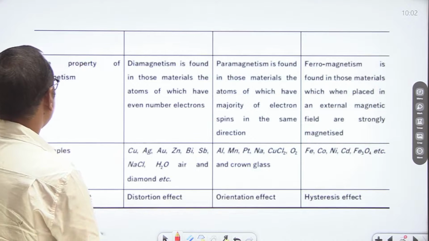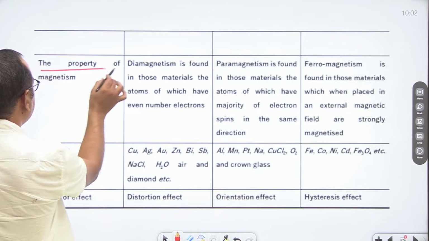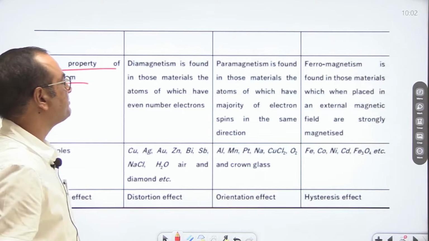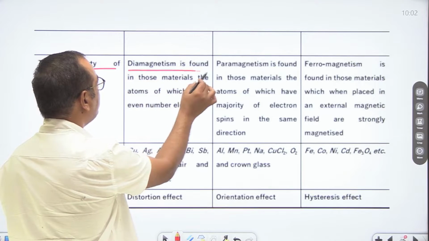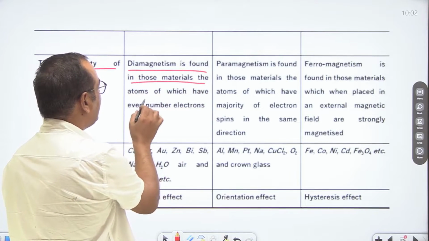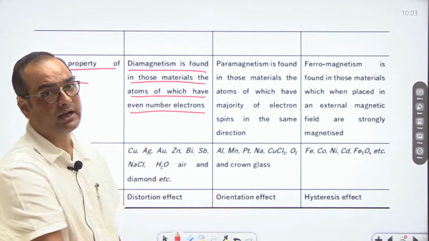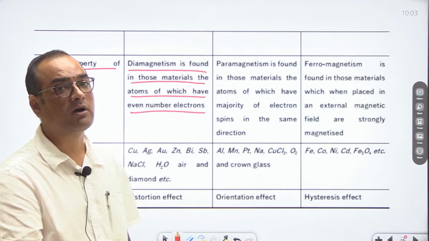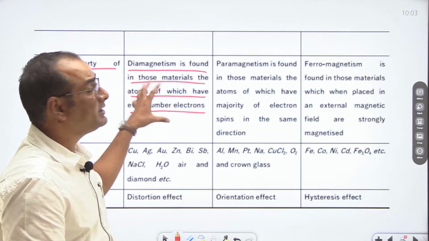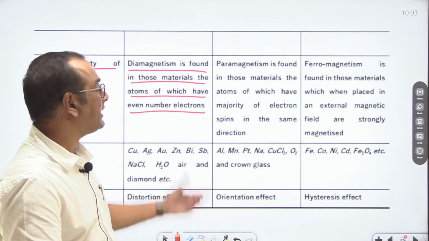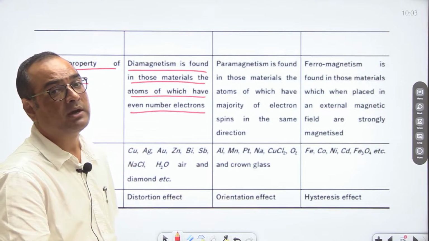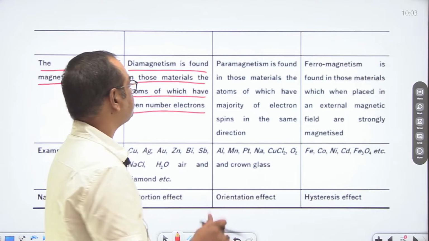Now see the next property, the property of magnetism. Diamagnetism is found in those materials the atoms of which have an even number of electrons. So if any atom of a material has an even number of electrons, then it will show the diamagnetism property.